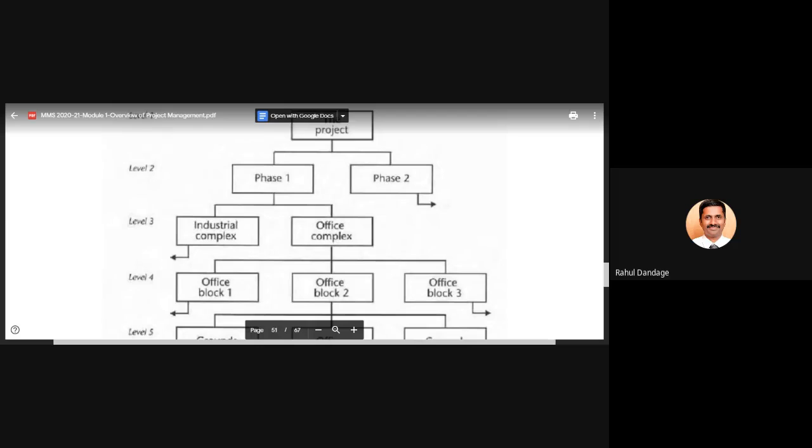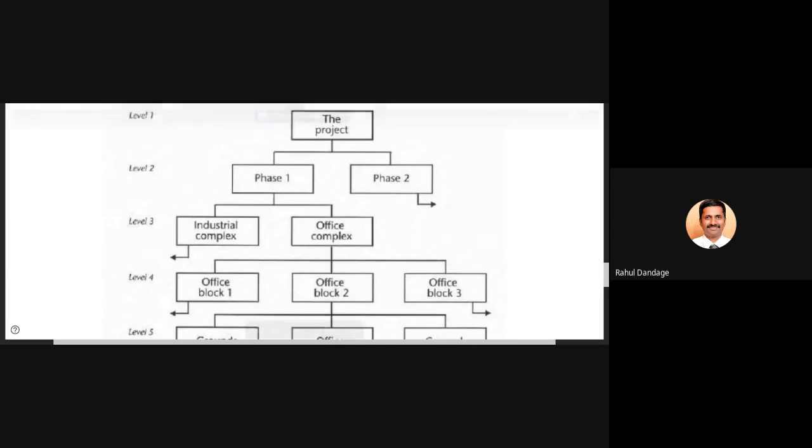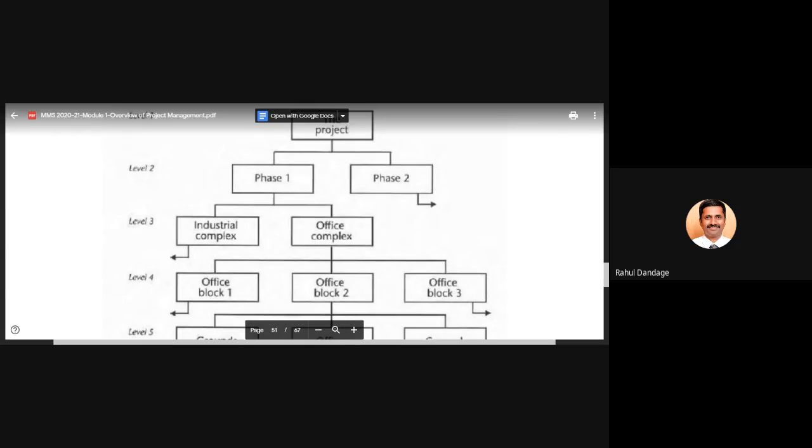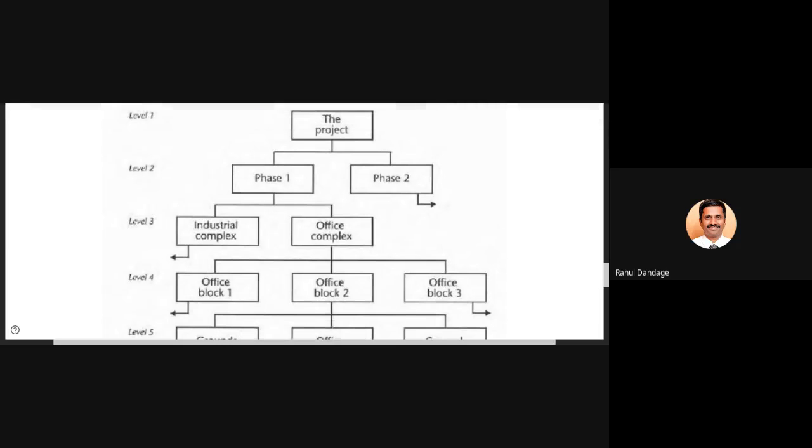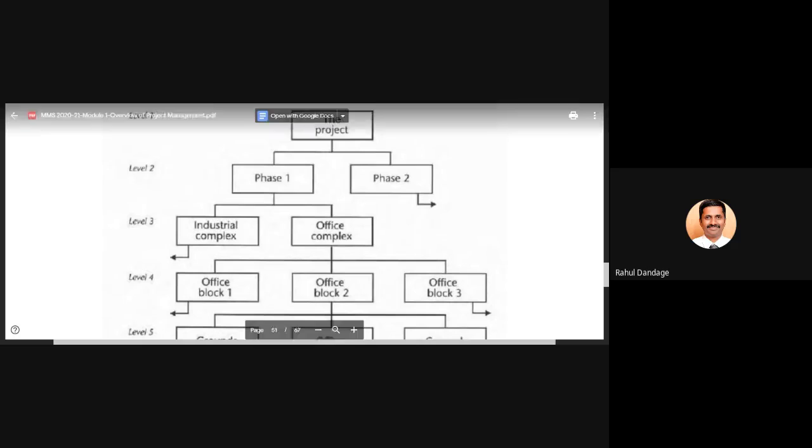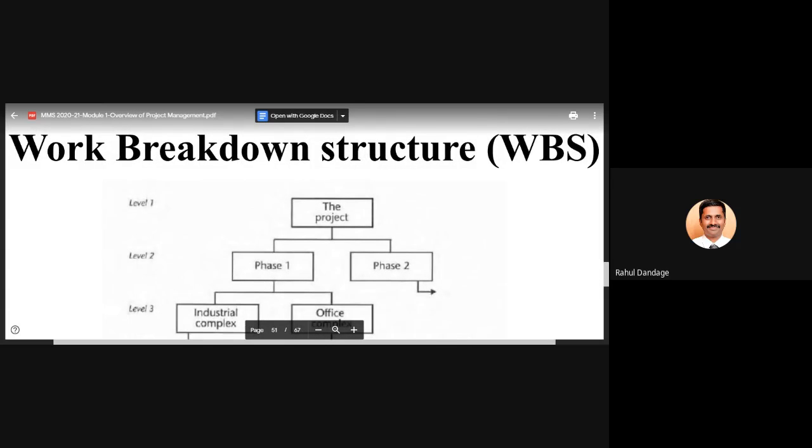Still, the industrial complex is another part. So once this office complex and industrial complex are completed, then phase 1 will be over. And parallelly, when you have your phase 2 over, then phase 1 and phase 2 together, we can say that the construction of the factory, the entire project, is completed.